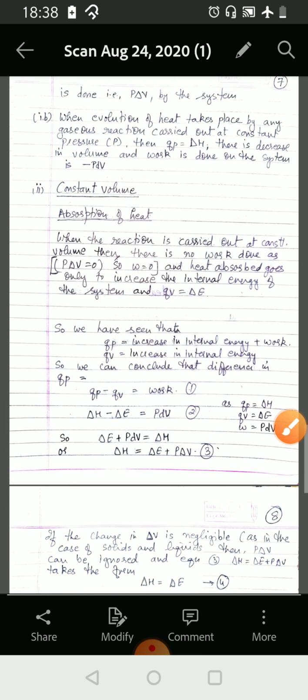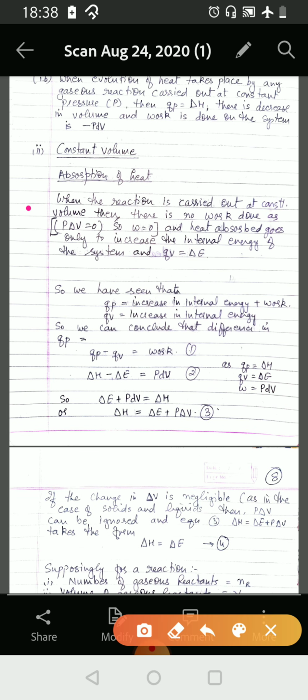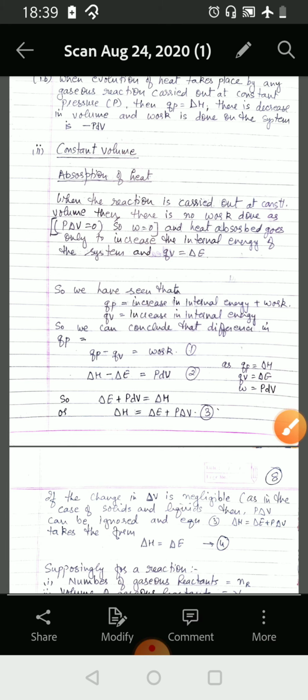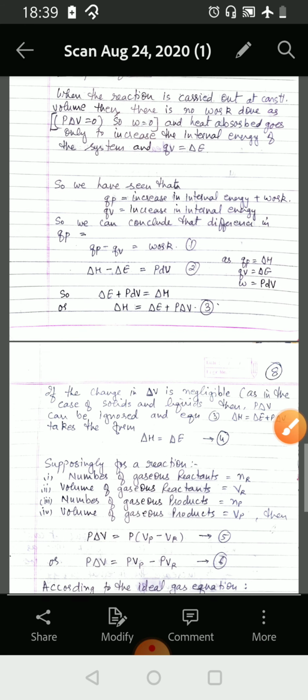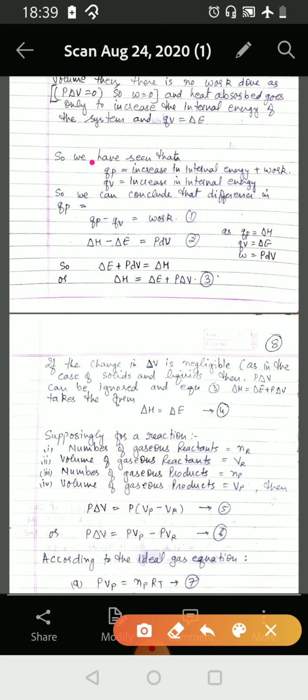Now we come to the reactions at constant volume. Here, when the reaction is carried out at constant volume, then there is no work done as P delta V is equal to 0. So work is equal to 0, and heat absorbed goes only to increase the internal energy of the system, and QV is equal to delta E. So we have seen that QP is used up in increasing the total internal energy of the system plus some work to be done by the system or on the system, whereas QV goes to increase only the internal energy of the system.